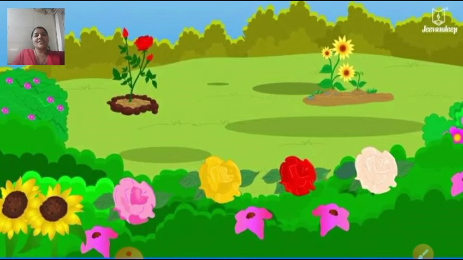See, children, nature is our best friend, because trees are very useful to us. They give us fruits, vegetables, flowers, even oxygen. Because of many trees, we get rain also. So it is our duty that we should take care of all these things. We should maintain their beauty and cleanliness. Okay, children? We should not cut the trees also.